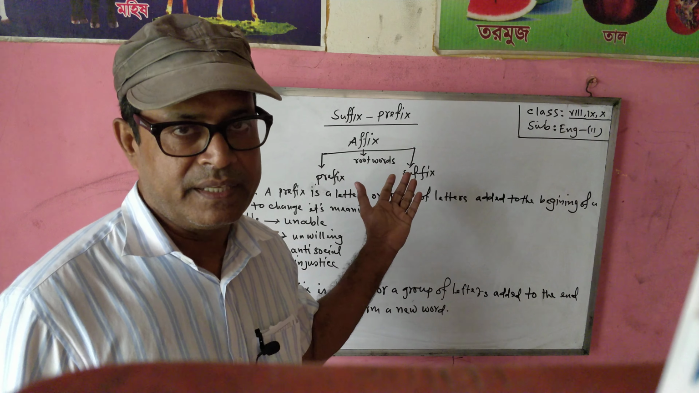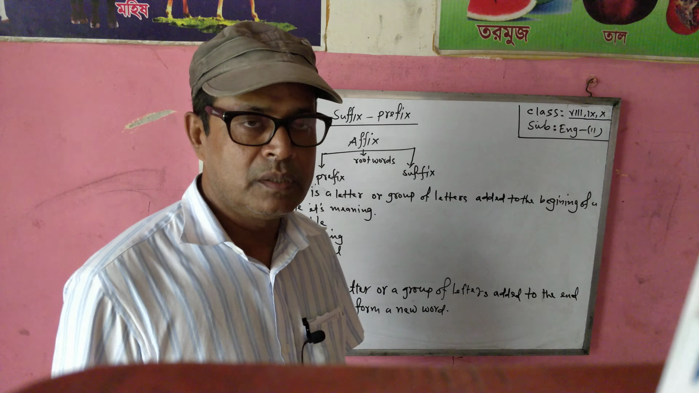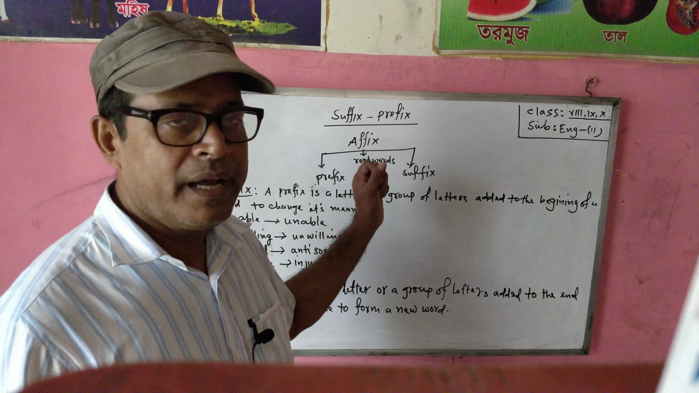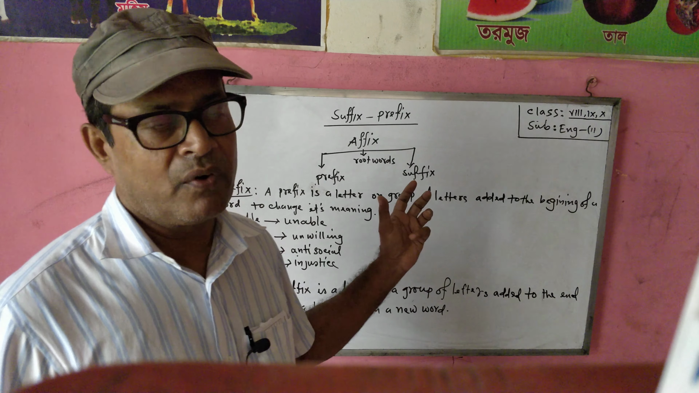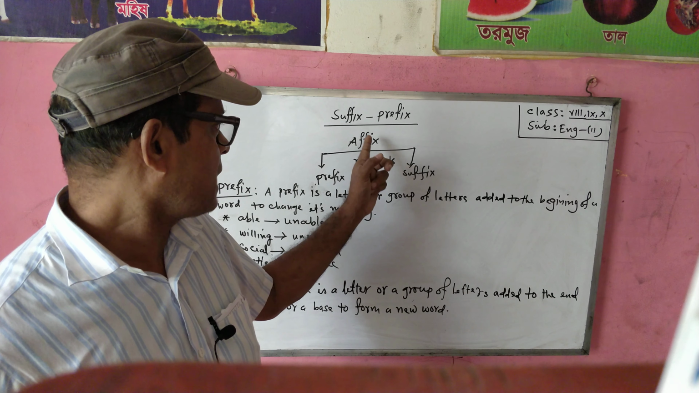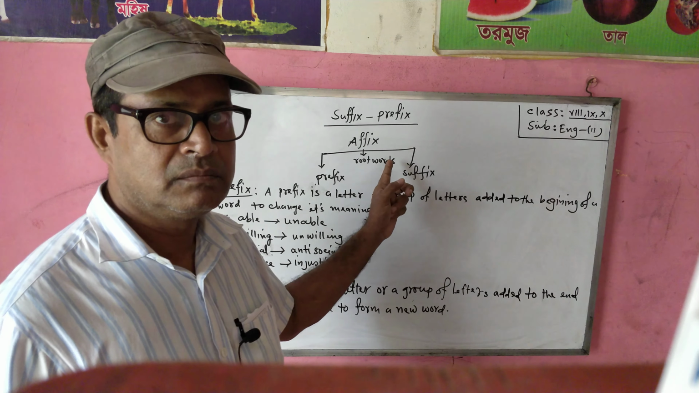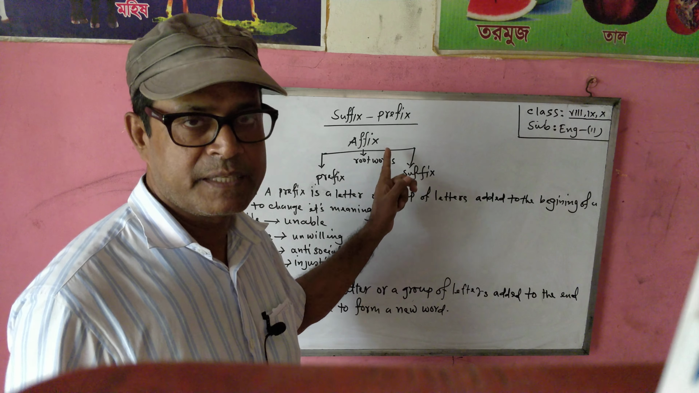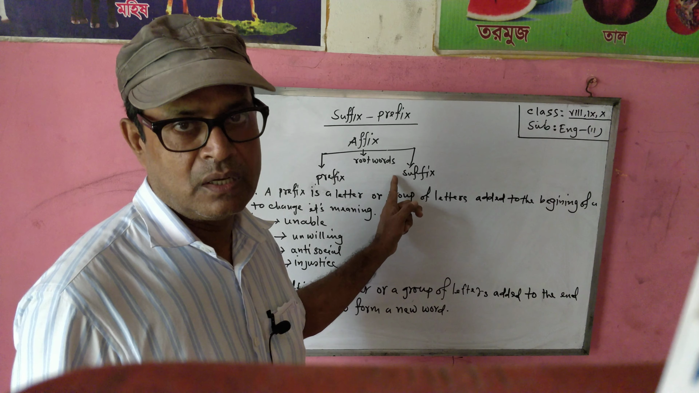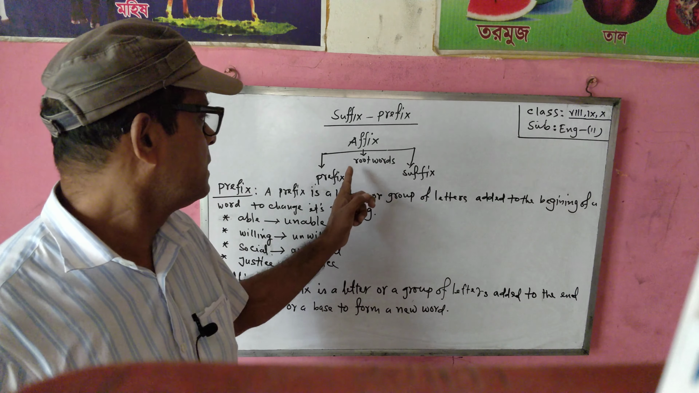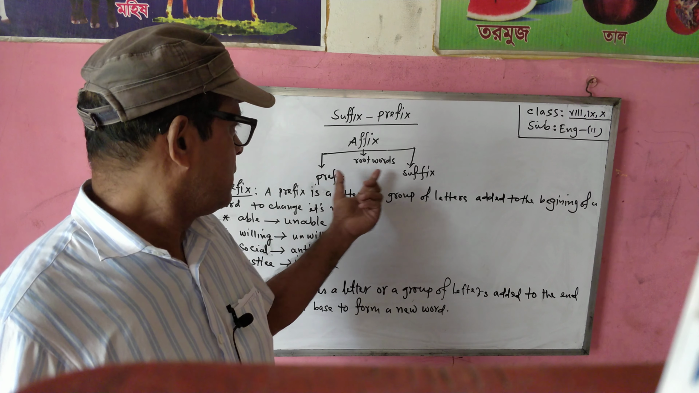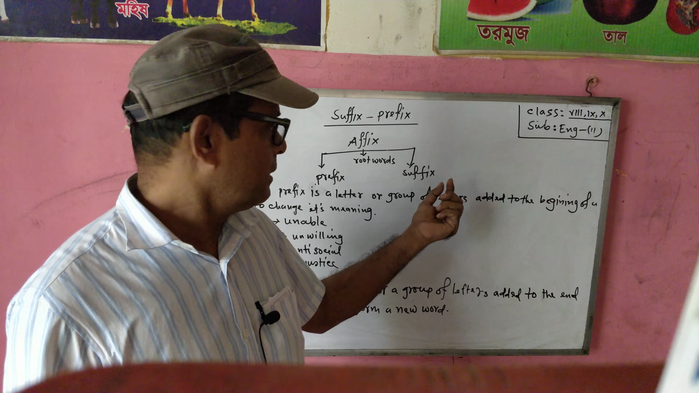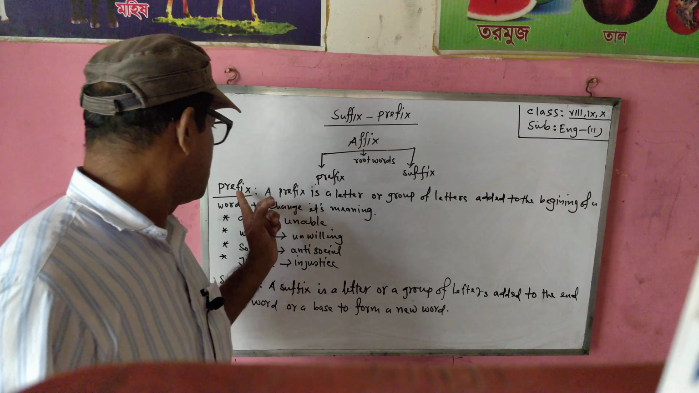Today, I shall discuss very important topics of your grammar, about suffix and prefix. At first, you have to know where suffix and prefix come from. Suffix and prefix come from the main words, the root words, the affix. Affix means root words. So from these root words, suffix and prefix come. So, what is suffix?